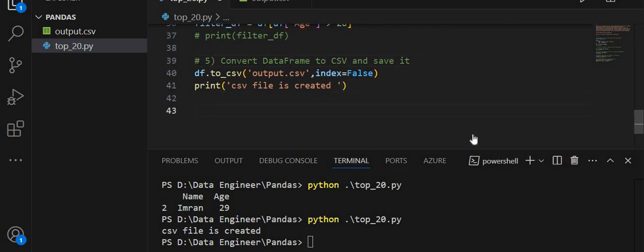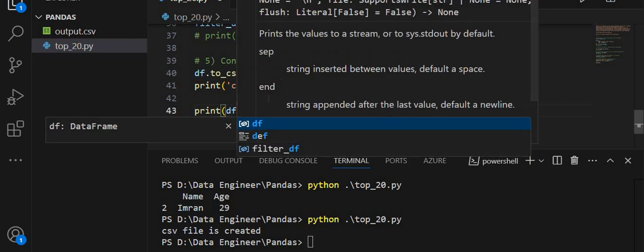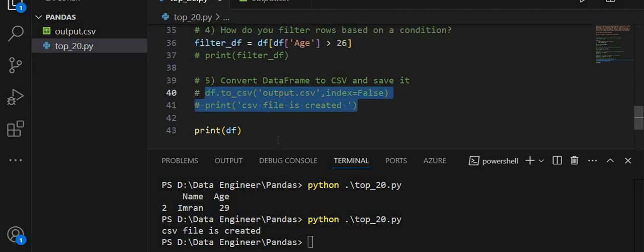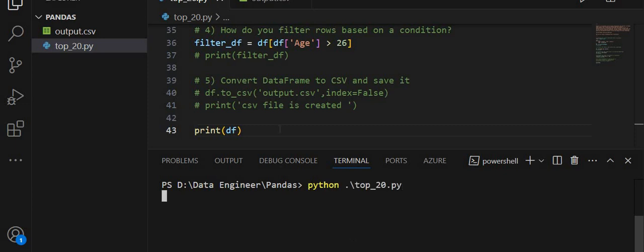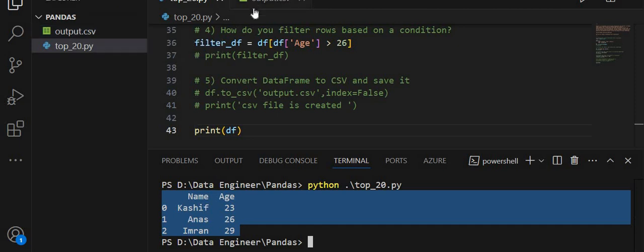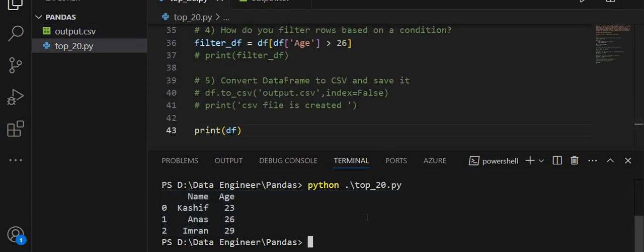So if I print df here to show you what the df currently is, and I am going to comment this line to show you cls. See, I have two columns with these values, and inside my output CSV file I have two columns with these values. So we successfully converted a data frame to a CSV file and saved it. I hope this will make sense.